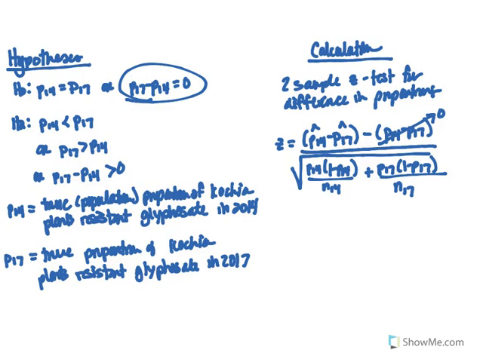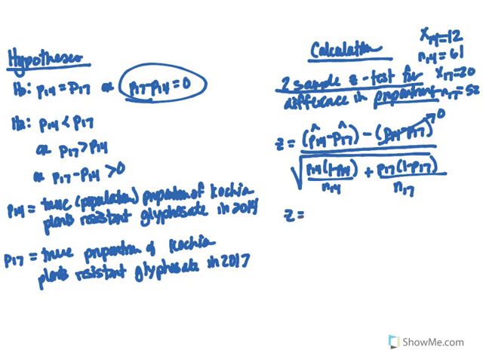The rest of our calculations, we can get credit by using our TI-Nspire or TI-84 graphing calculator. If we choose a two-sample z-test for proportions on our calculator, then we can enter the required values. Remember, x14 was 12, n14, that sample size, was 61, x17 was 20, and n17 was 52.